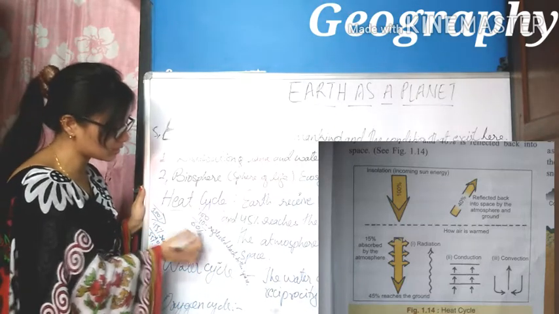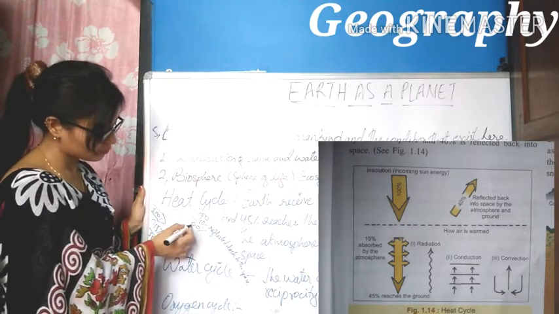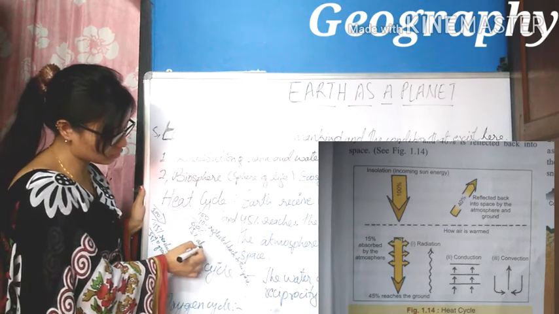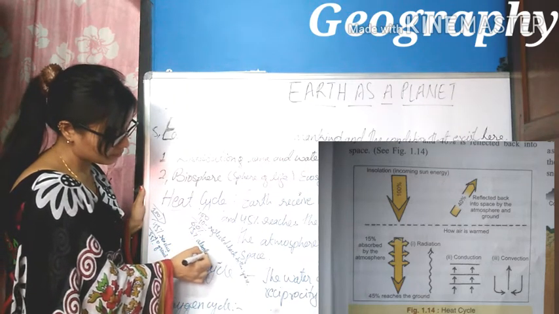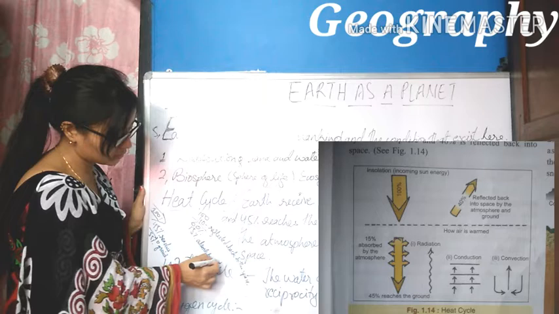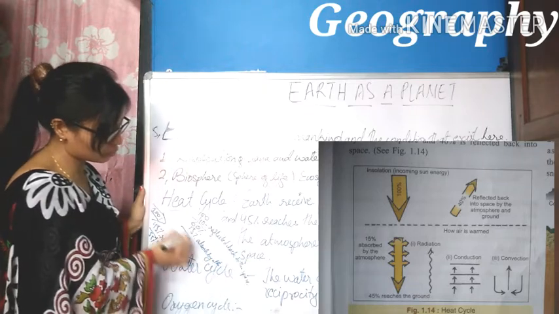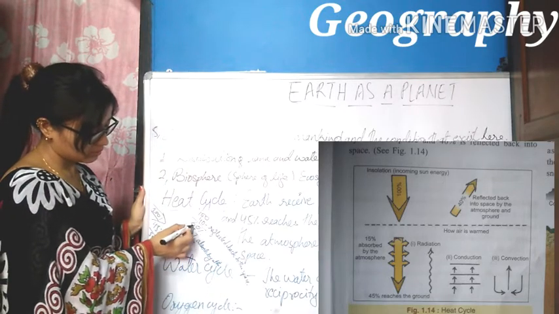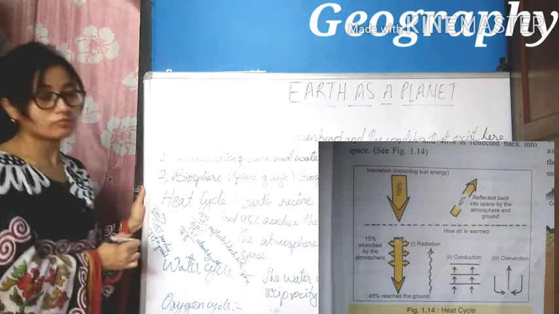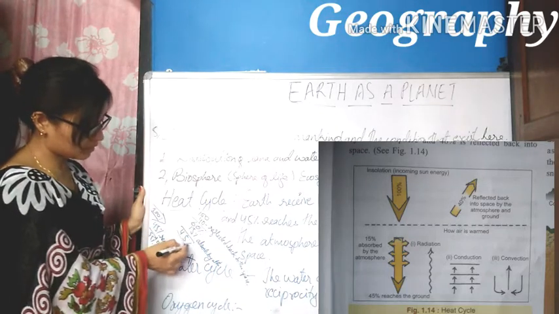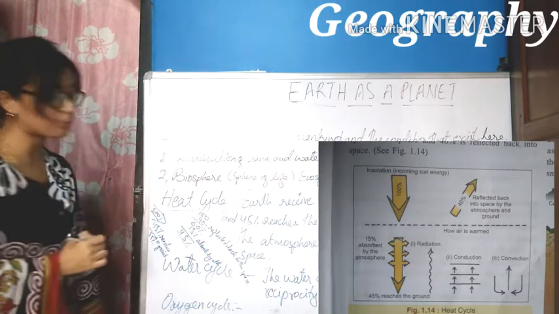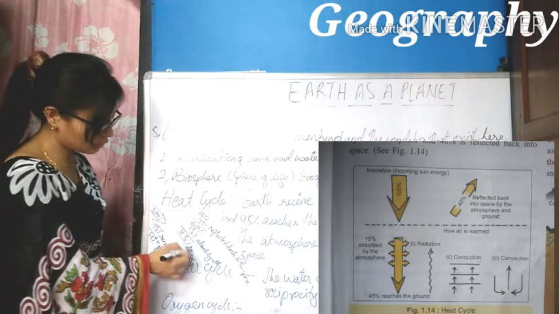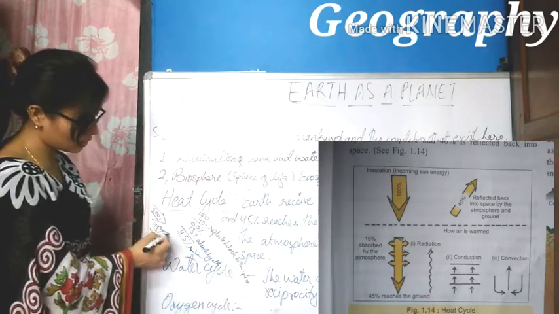Now out of the remaining 60%, 15% is again absorbed by the atmosphere. So we have how much? 45%, and this 45% reaches the ground.